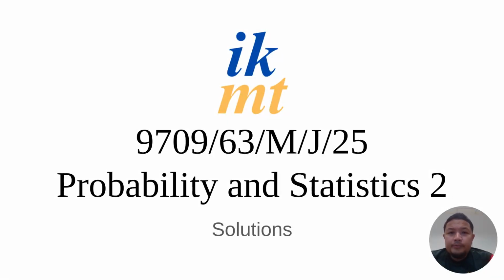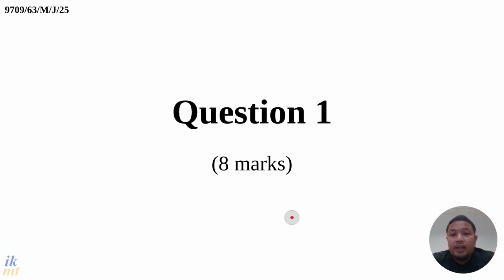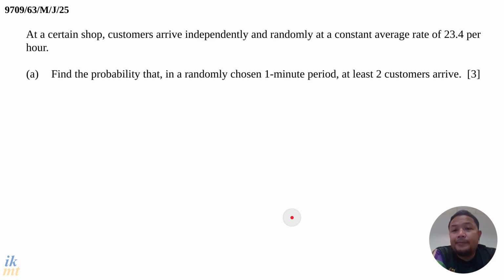Hello everyone. Today we will discuss question 1 from the May-June 2025 Probability and Statistics 2 paper, A-Levels 970963, May-June 2025. I will be discussing the solutions, so we'll start with question 1. Question 1 is 8 marks.